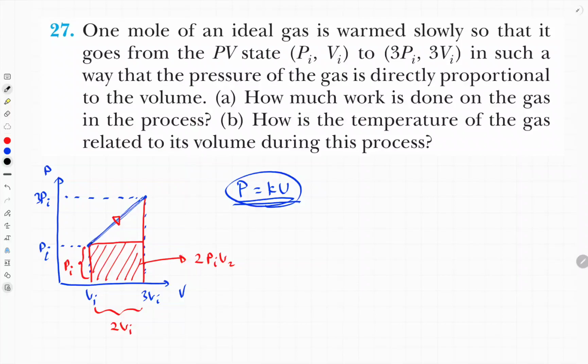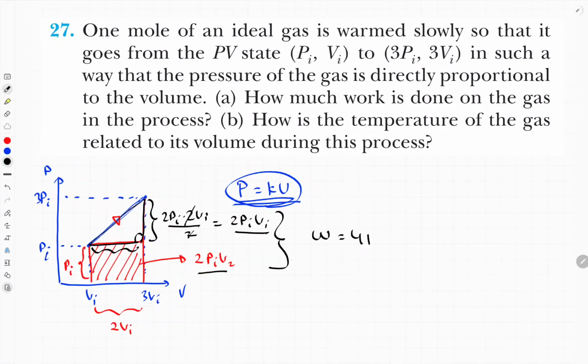Area of this right triangle equals this side, which is 2Pi, times this side, which is 2Vi, divided by 2, because this is a right triangle. So this area will also equal 2PiVi. So total area equals this plus this, which is work, 4 times P initial times V initial. This is the answer for the first part.